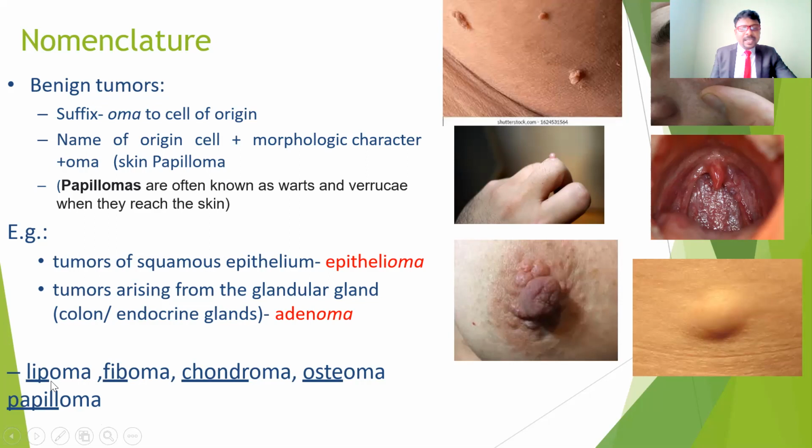For example, lipoma means the fat tissue becomes a hard, rounded structure. It's an extra growth, an oma, but not like a cancer. This is a benign tumor, where fat cells are simply accumulated. That's the reason we call it a lipoma.